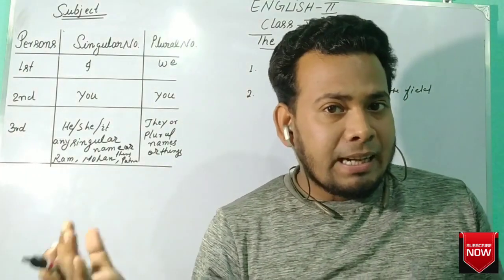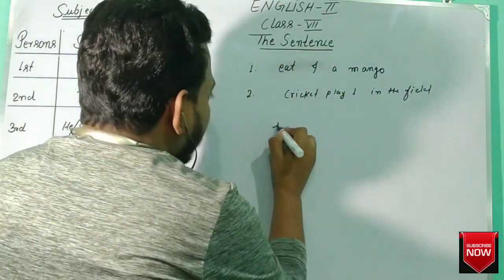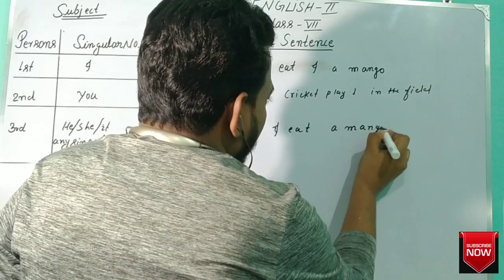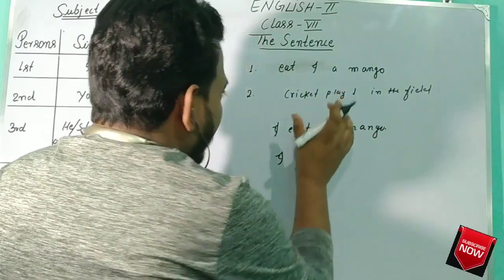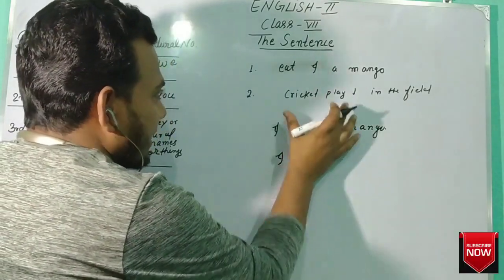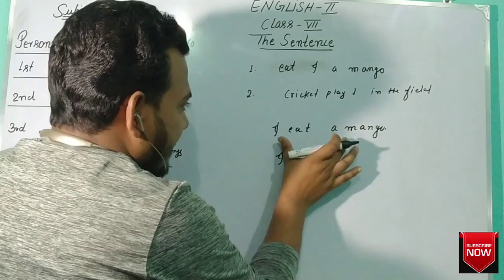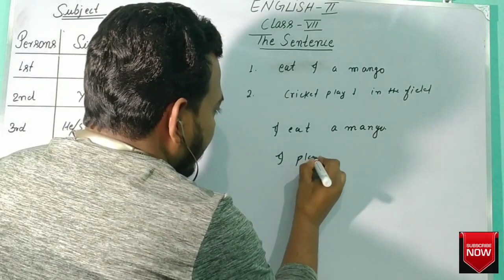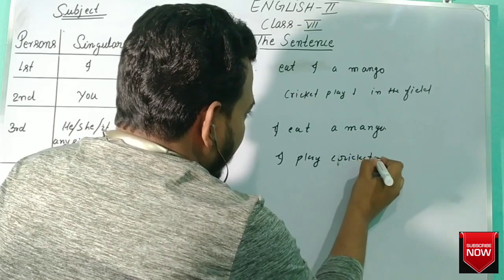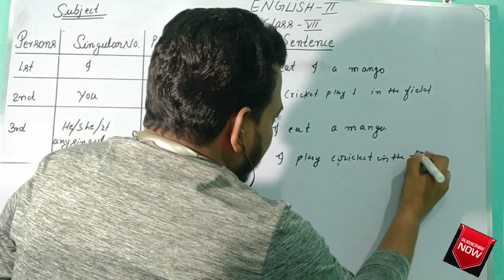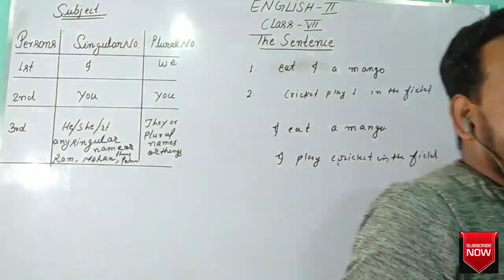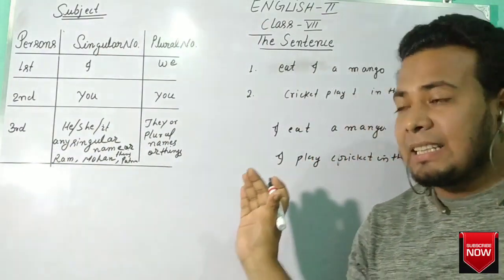Means what? When we write "I eat a mango" and "I play cricket in the field," now when we arrange these words like this, these are the sentences.